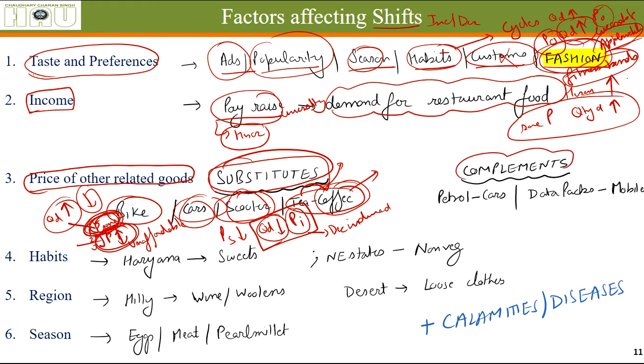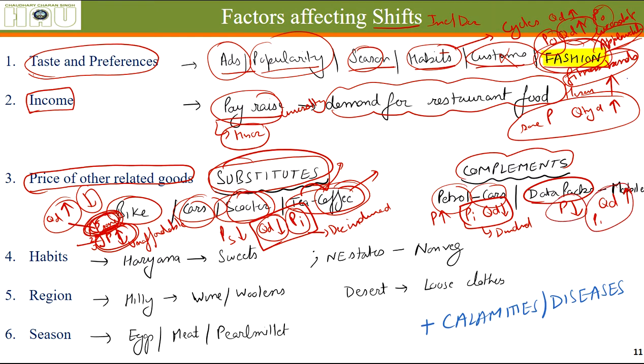Complements. I also gave this example earlier. Prices of petrol increase. So even at the initial or old price of the cars, their quantity demanded will reduce. This combination is called a decrease in demand. Data packs: if the prices of data packs reduce, the quantity demanded of mobiles will increase even at their same price.